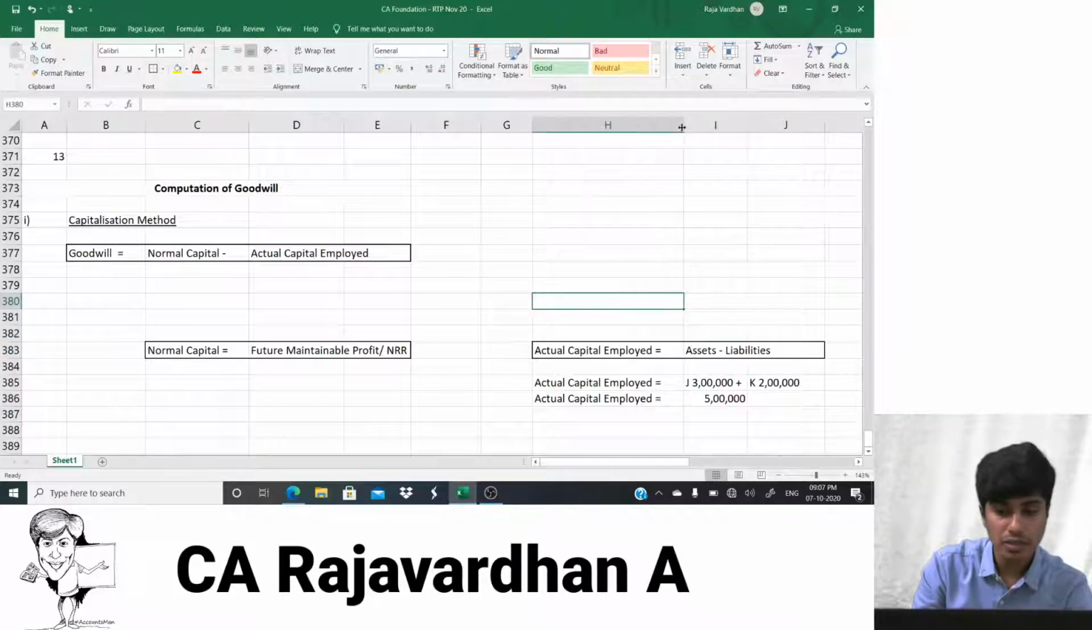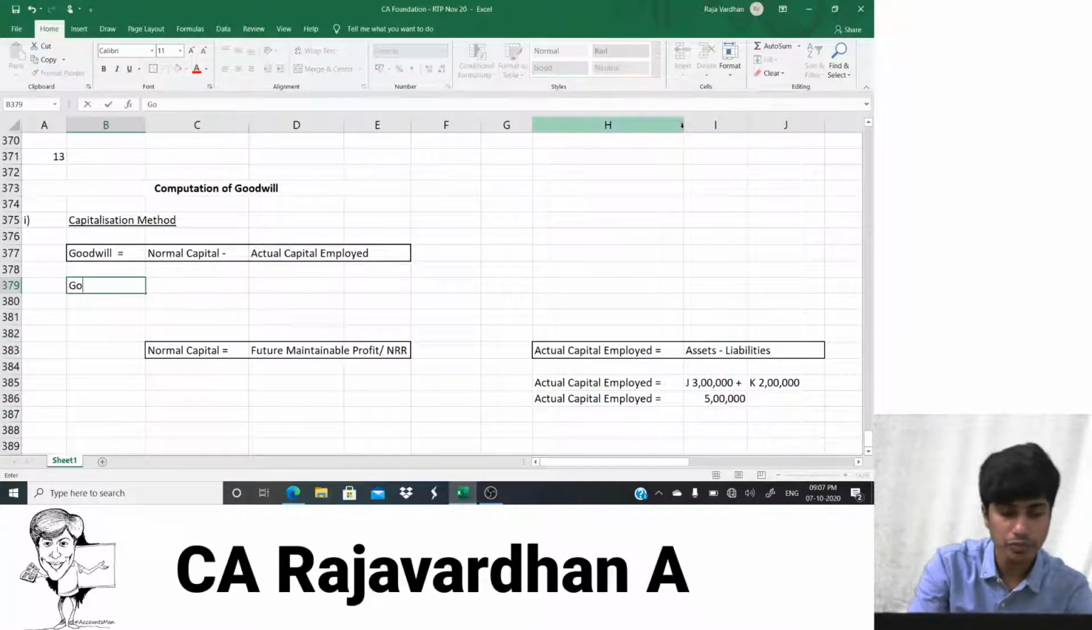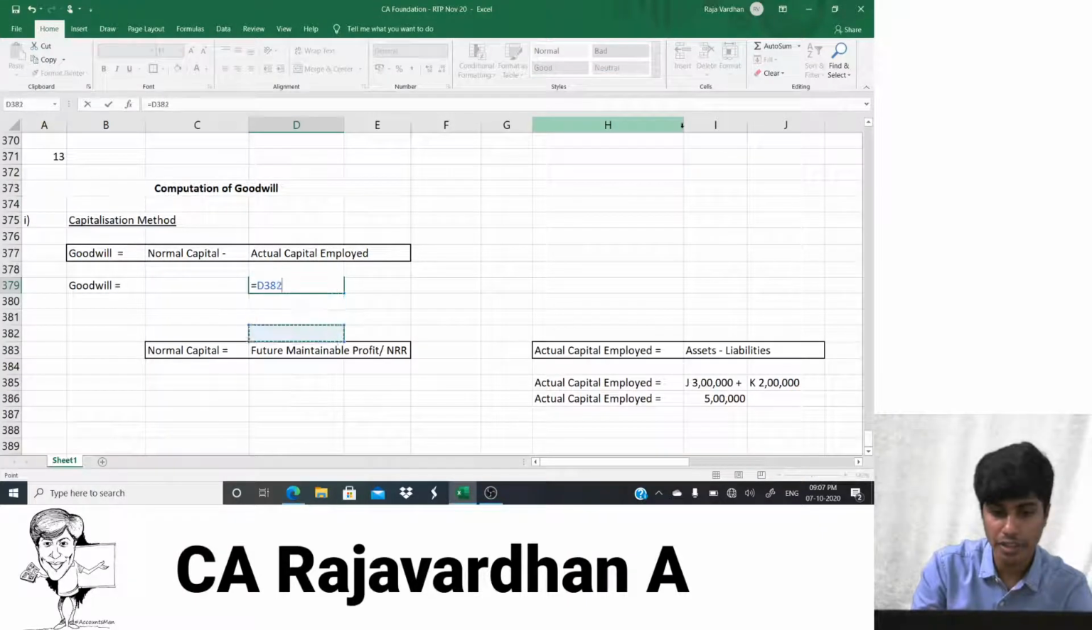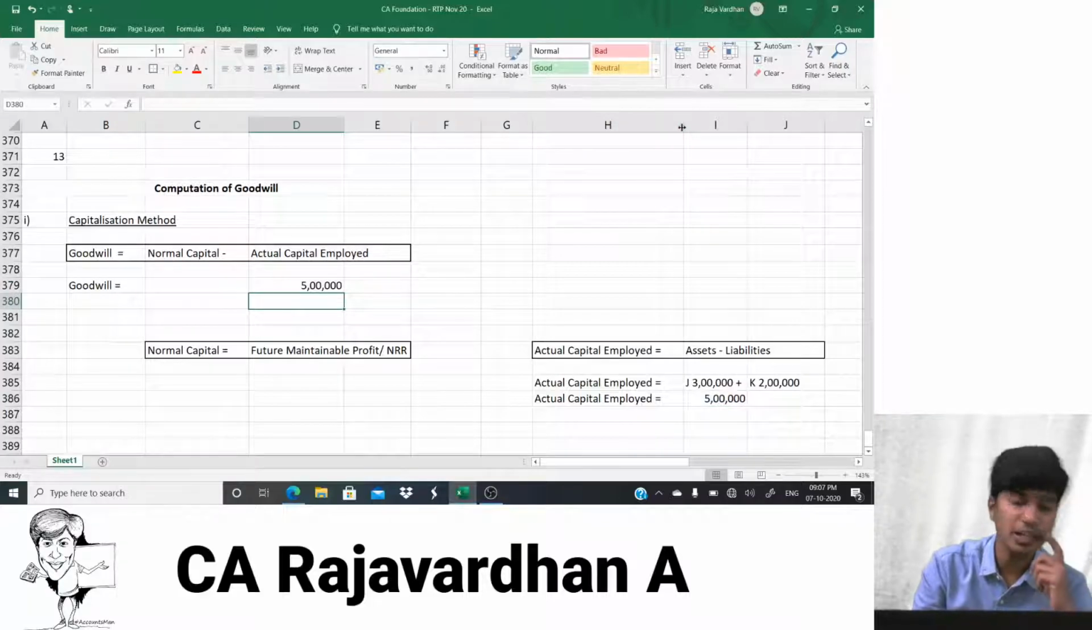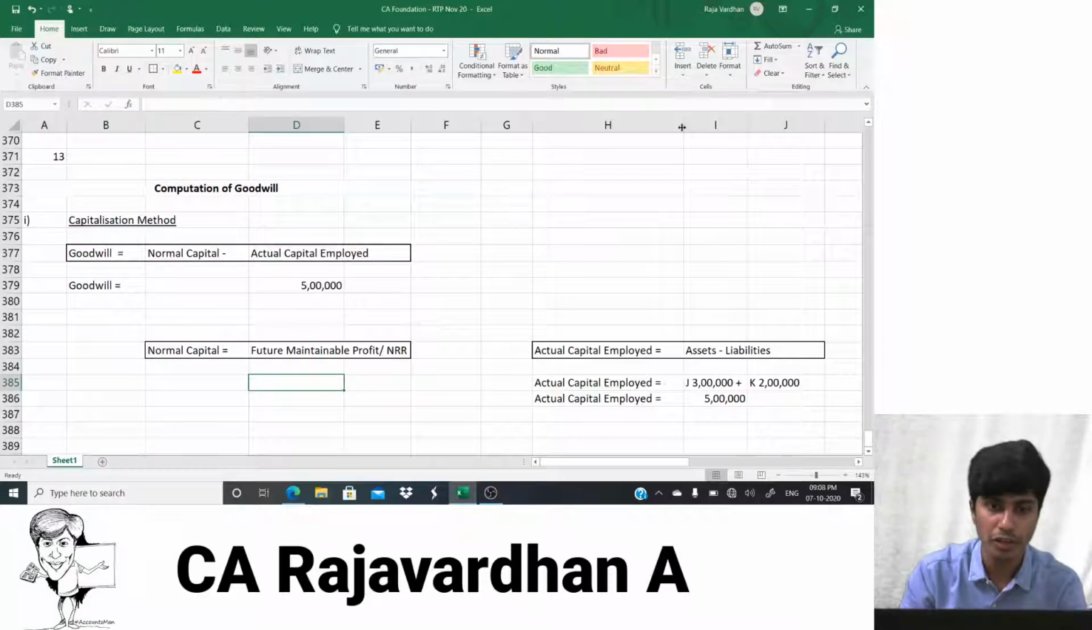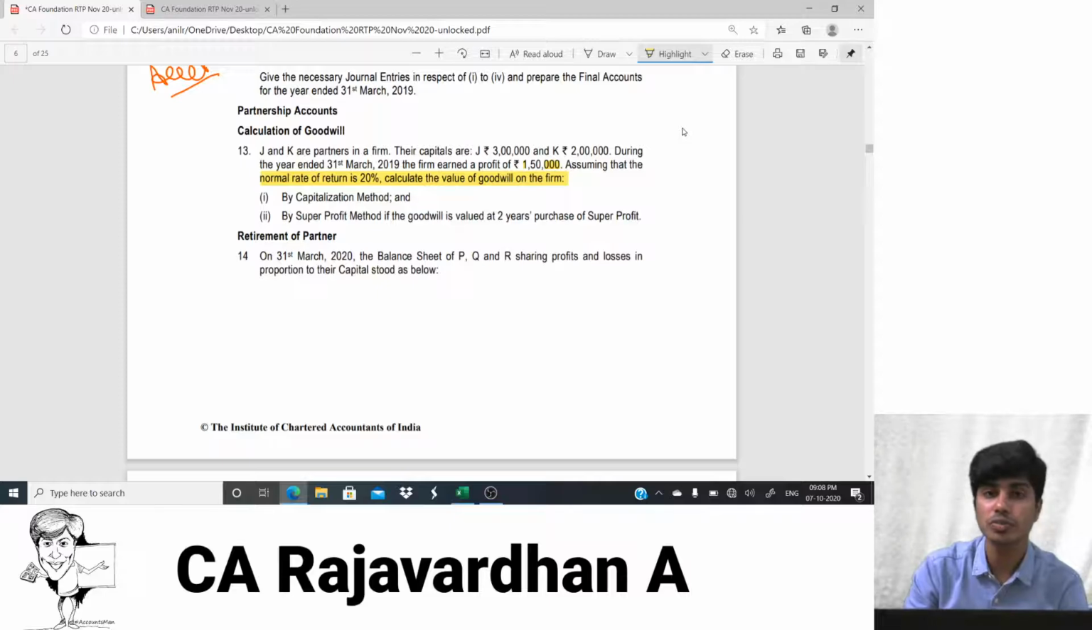Now what happens is we are going to compute goodwill. So when I'm going to compute my goodwill, I should do normal capital minus actual capital. My actual capital employed is determined already. I would come here, 5 lakh. Now all I need to find is my normal capital and then I have my goodwill. How do we find normal capital? Normal capital is determined as future maintainable profit divided by normal rate of return. That information is also given to us. They told that the profit earned is 1 lakh 50. Unless and until they tell anything extravagant in the question, we'll assume that in the future also we are going to earn the same profit of 1 lakh 50,000.